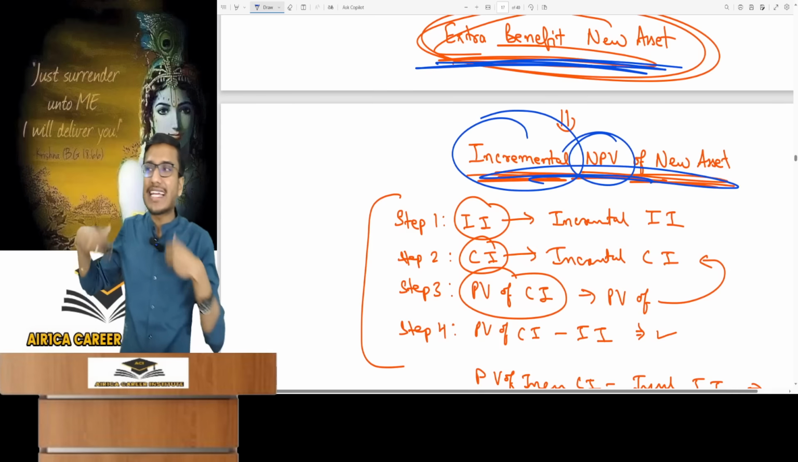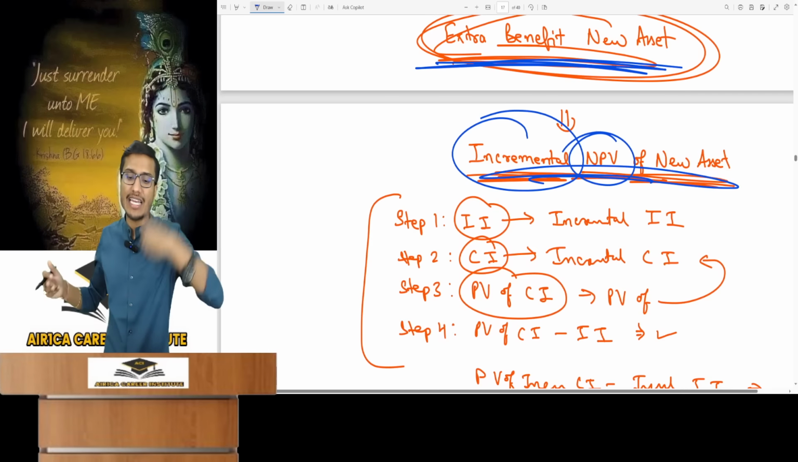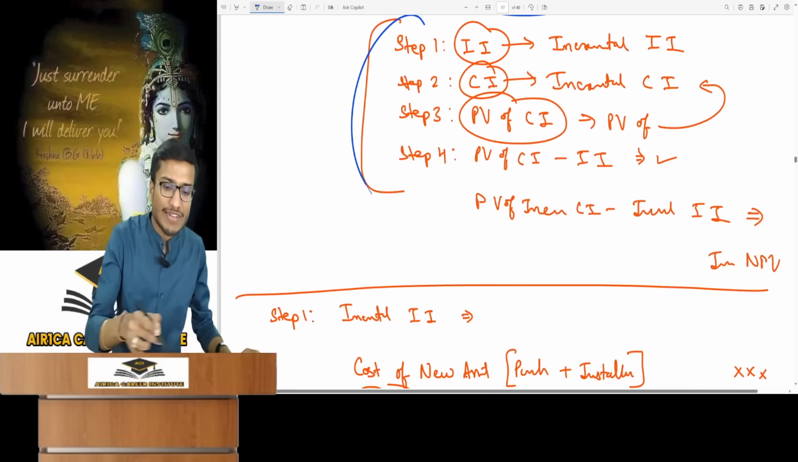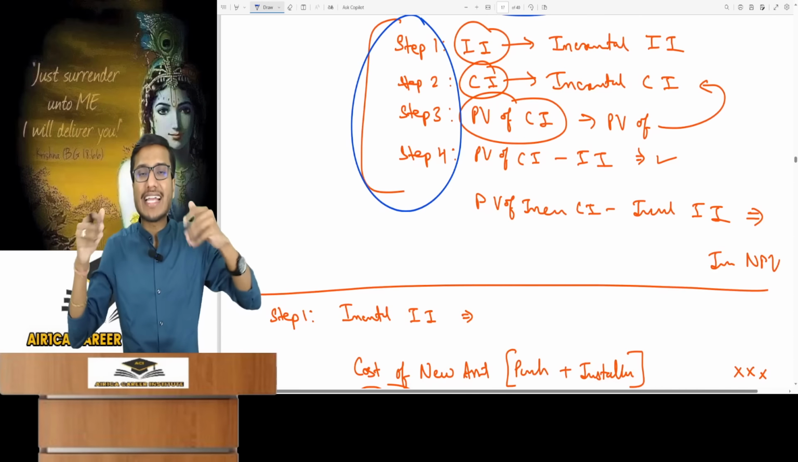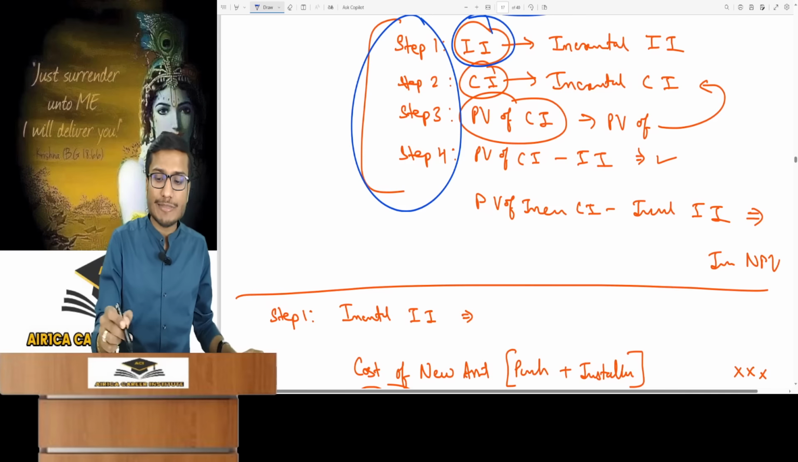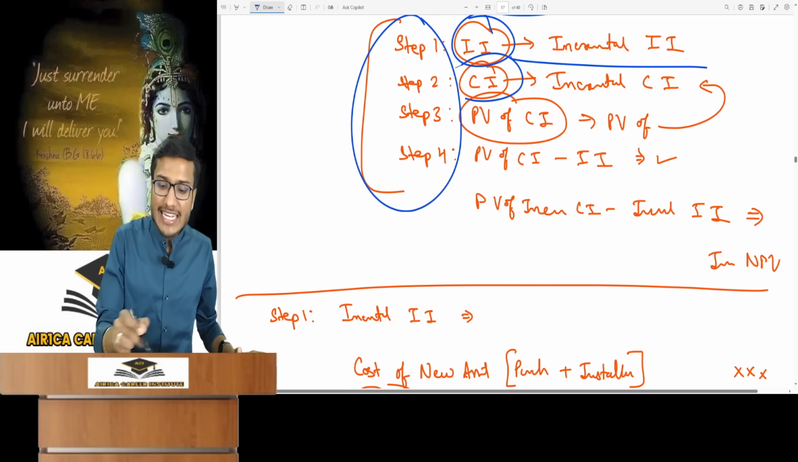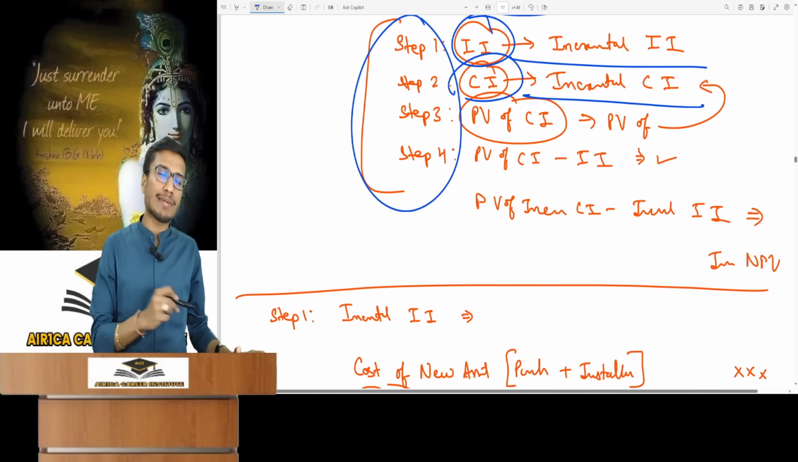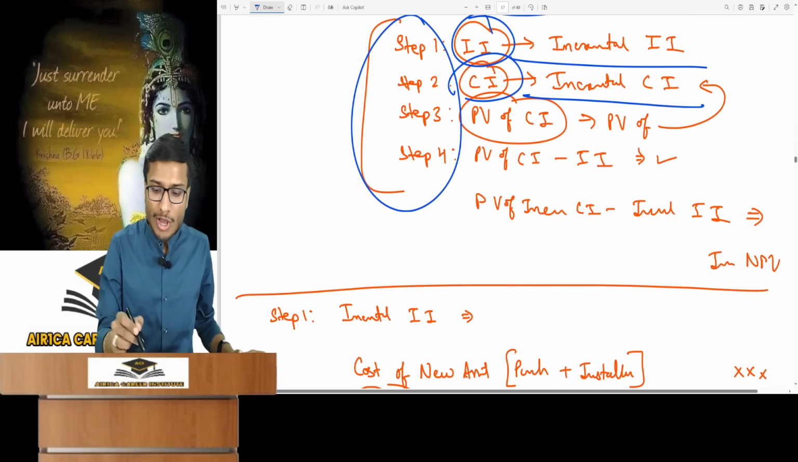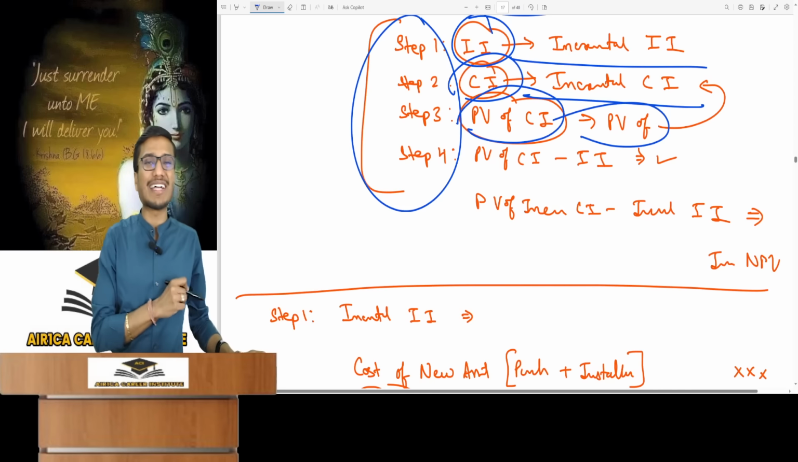For the new asset, you will calculate the incremental NPV. This means the same 4 steps for NPV will apply. Just add the word incremental in all 4 steps. Instead of initial investment, it will be incremental initial investment. And instead of cash inflows, it will be incremental cash inflows from the project. It's PV of incremental cash inflow, not just PV.